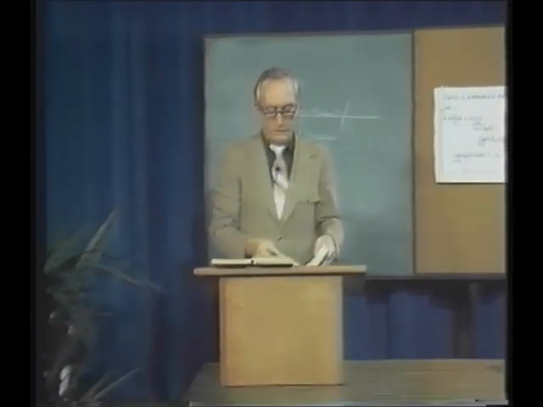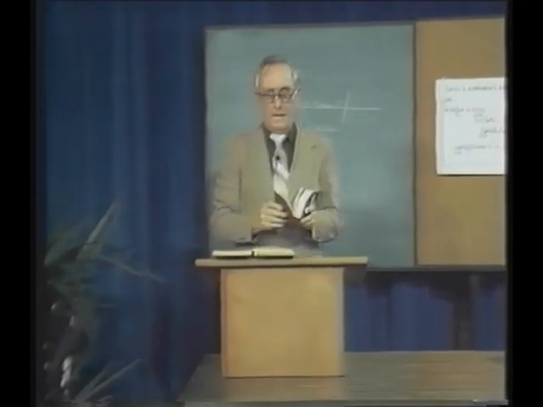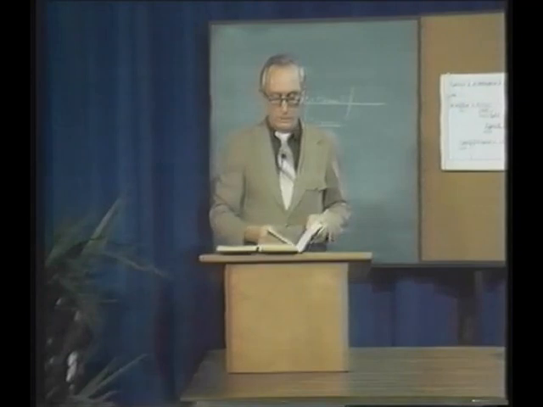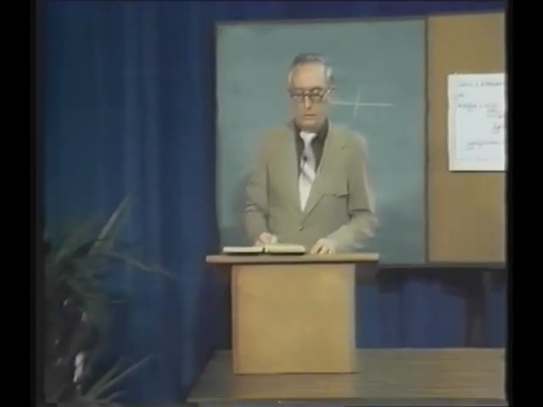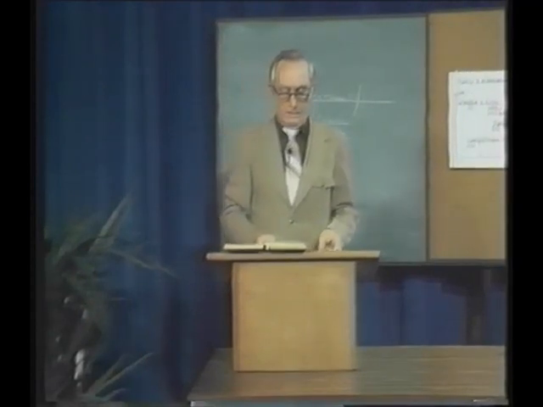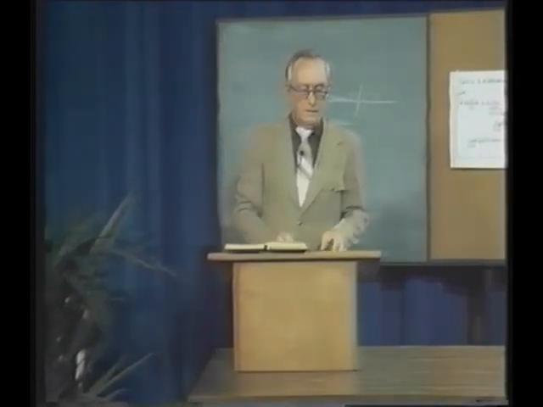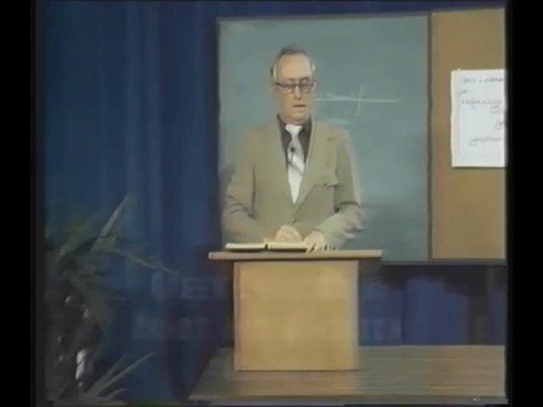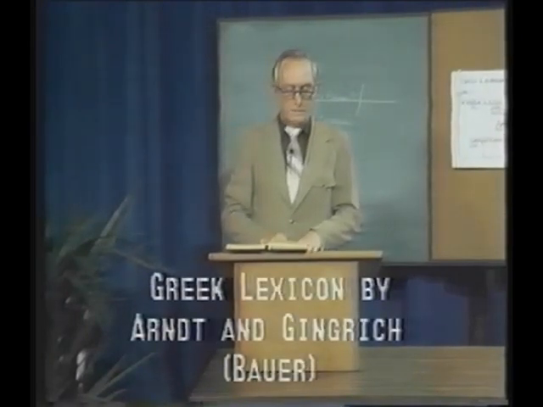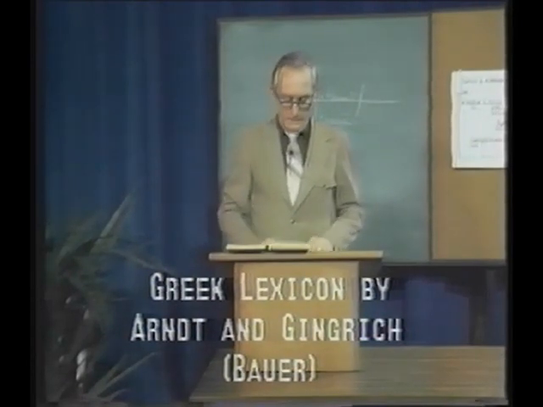So, stay with 1 John, and we've said before that you ought to be looking in the dictionary for your words. Let me suggest a good lexicon. It's a little expensive, but you really need it to do any kind of serious Greek study. It's a Greek lexicon by Arndt and Gingrich. This is a translation of the Bauer lexicon by Arndt and Gingrich, and they've just come out.